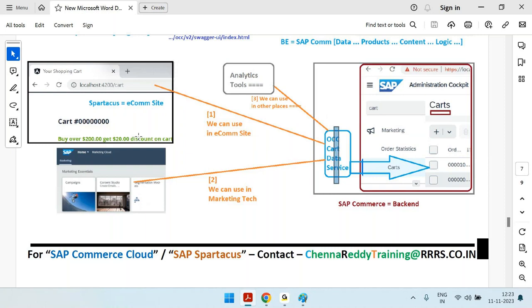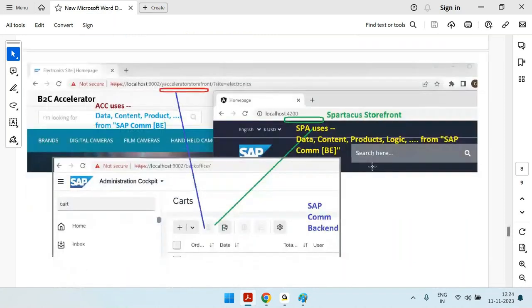So that means once you have the cart, the data will be used for different purposes here. Cart data will be used for shopping, cart data will be used for marketing purposes, cart data will be used for analytic purposes, cart data will be used somewhere else also. So those are all possible because here you have the data. For that data you created a service, and whoever wants the data can hit the service and get the data. That's the biggest advantage with the OCC services. Okay. All right, that's what I just explained.